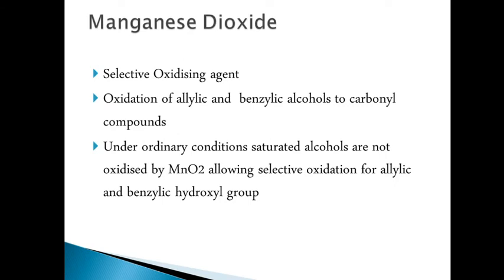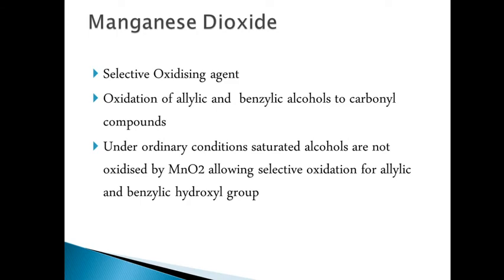MnO2 is used for oxidizing allylic and benzylic alcohols to carbonyl compounds. If benzyl alcohol is taken in the presence of excess MnO2 and CCl4, benzaldehyde will be the product. If you take crotyl alcohol, it will give crotonaldehyde.